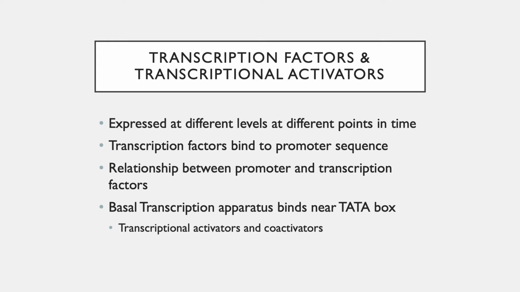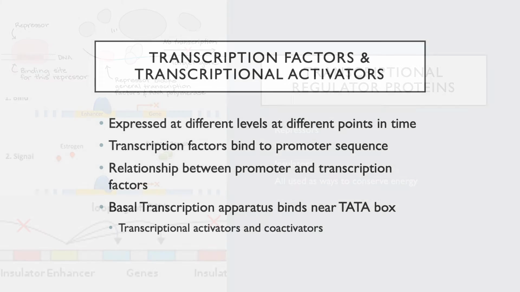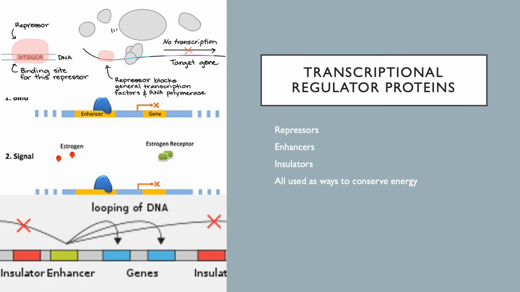At the start of transcription, a basal transcription apparatus binds near a specific promoter sequence called the TATA box. Transcriptional activators and coactivators bind to the DNA sequence to assist in stabilizing the apparatus at the core promoter. The transcriptional activators initiate the transcription. In addition to transcriptional activators, there are also transcriptional regulator proteins. These consist of transcriptional repressors, enhancers, and insulators.